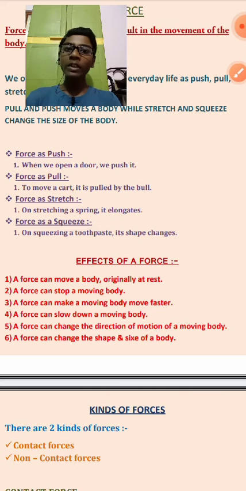So the ball will immediately change its direction from east to west. So from here we can relate that a force can change the direction of motion of a moving body.